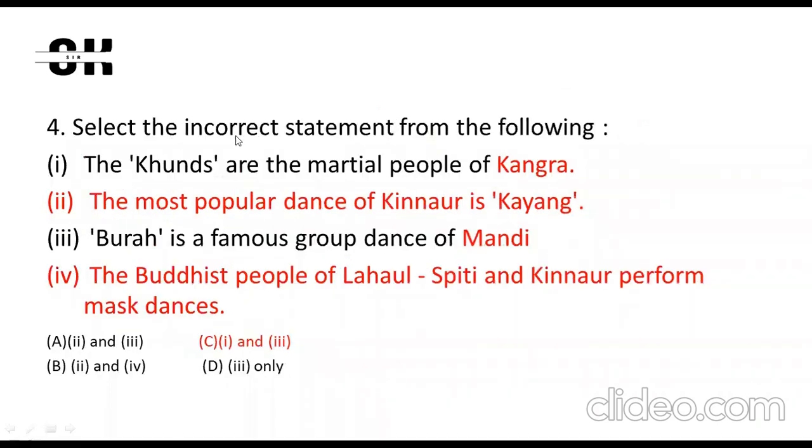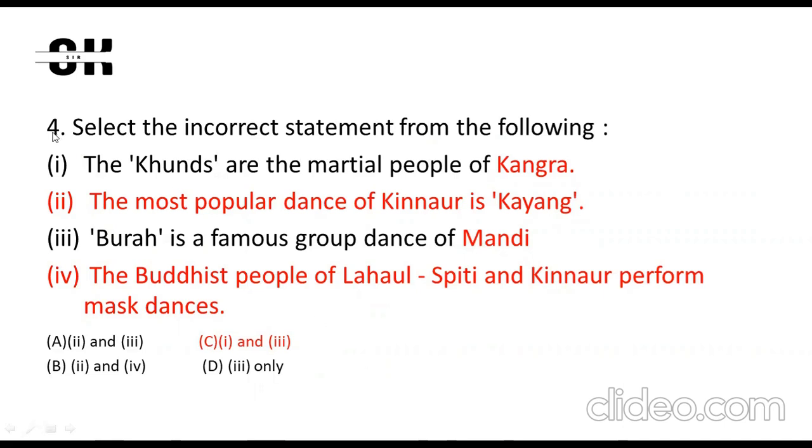The fourth question is about the incorrect statement. You have to choose the incorrect statement. So there was lots of confusion in the paper. One question was about the correct statement, and the next question is about the incorrect statement. So actually the examiner is playing with the minds of the students. You can also see that in many questions, option D is not all of the above or none of the above. Options A, B, or C are given as all of the above or none of the above. In this way, the examiner plays with the minds of the candidates.